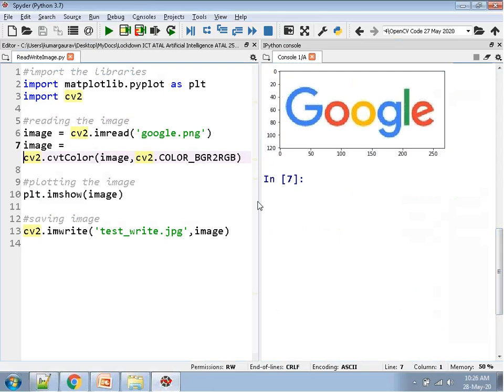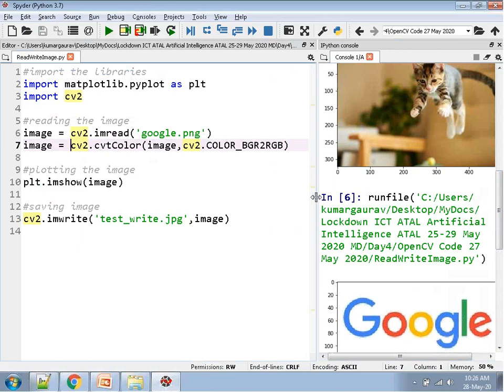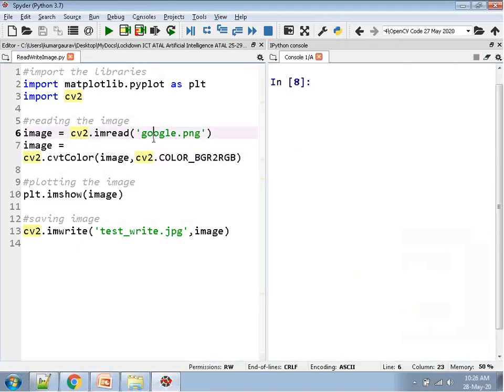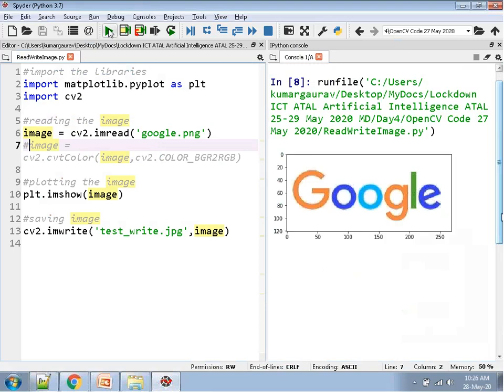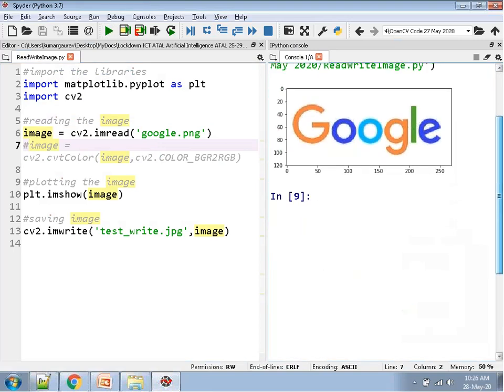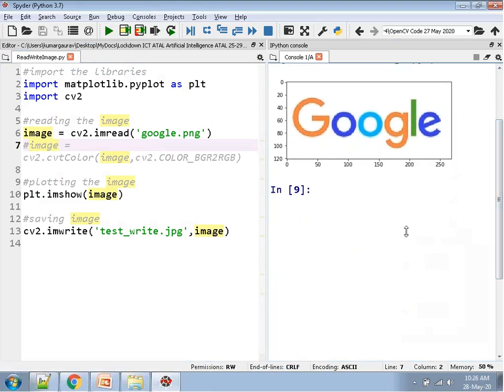I take that image as it is. Now you can see the difference between BGR and RGB. If I have commented out this particular BGR to RGB conversion, then this is the image.